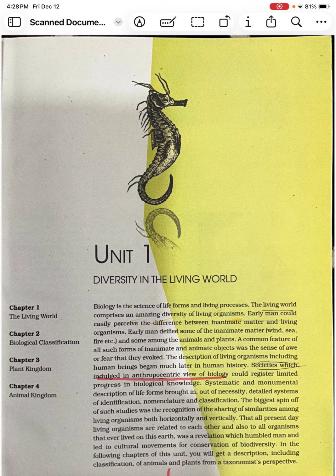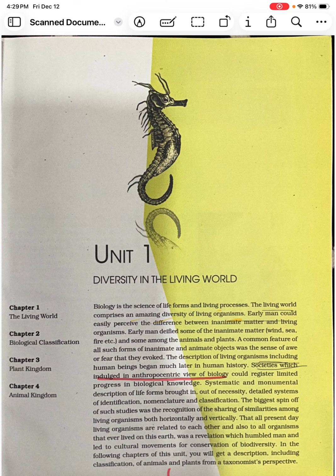Early man, with their observation, divided the living and non-living into inanimate matter and animate matter. So what do you mean by inanimate matter here? Which is generally immobile, which is non-living, like wind, sea, fire, etc. And the living matter, that is animals and plants, which show mobility. So in that way, they simply defined things in those days.